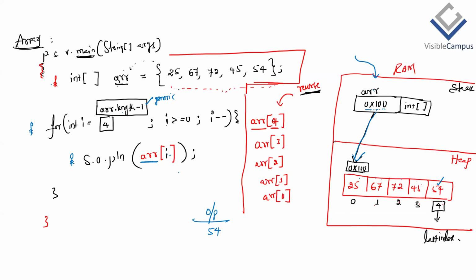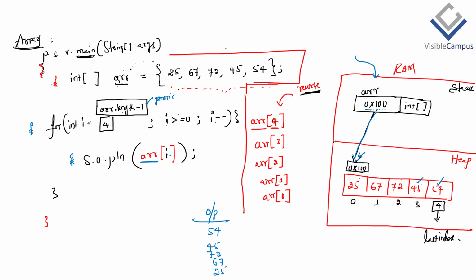So again, the loop process will happen. Decrementation, condition check, again true. Then the same process. First JVM goes to the stack, then follows the address, then goes to this location. Then it goes to the third location and prints the output in the next line as 45. Then the same story will happen till all the numbers are fetched. Then the condition becomes false and the loop will be terminated.